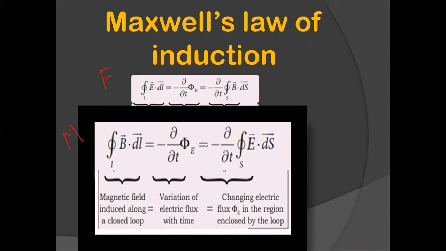Here it is electric flux. And this change in electric flux in a closed region produces the magnetic field along a closed loop. You can see that it is exactly the inverse of Faraday's law or Faraday's equation.